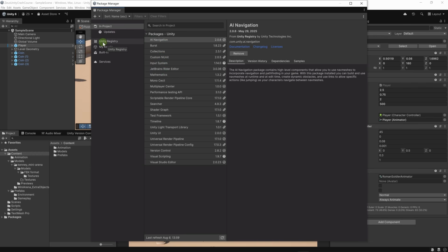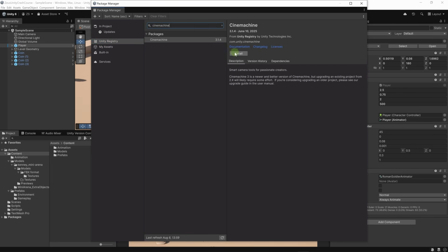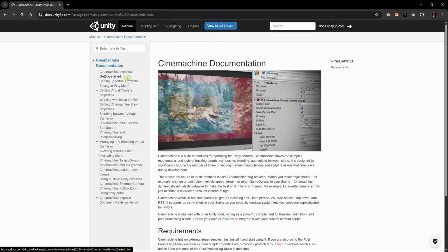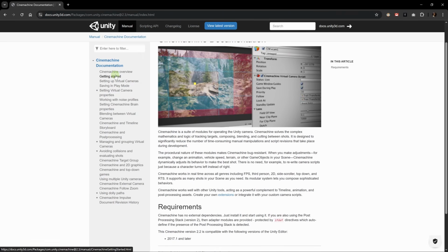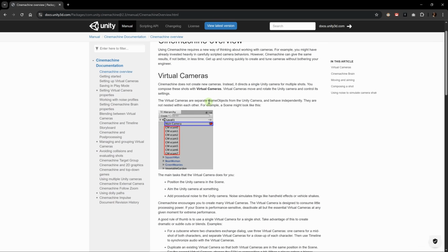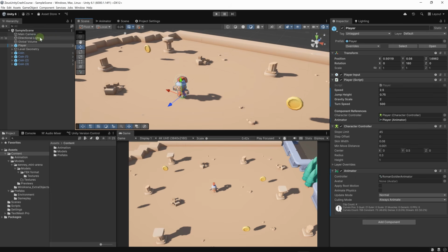Let's go to the Unity registry and let's look here for Cinemachine. This is it. Let's install it. I encourage you to look for the Cinemachine documentation and also read through the Unity manual. Here in the documentation, you have a detailed explanation on how to use the package and how to achieve various results. It's always a good idea to read the official documentation. Okay, Cinemachine has been installed. Make sure it's version 3 because there is a big difference between version 2 and version 3 of Cinemachine.